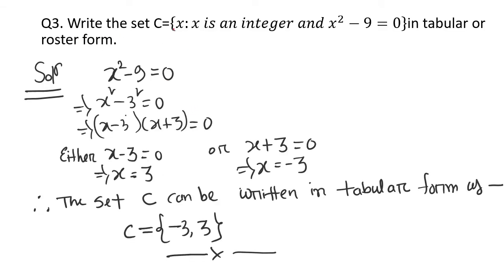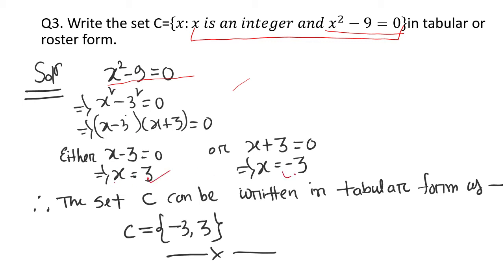Next, write the set C, X such that X is an integer and X square minus 9 equal to 0, in tabular or roster form. Now you are asked to write in the tabular form. So the property is this. X should be an integer and X should satisfy this condition. So from this, find out the value of X.